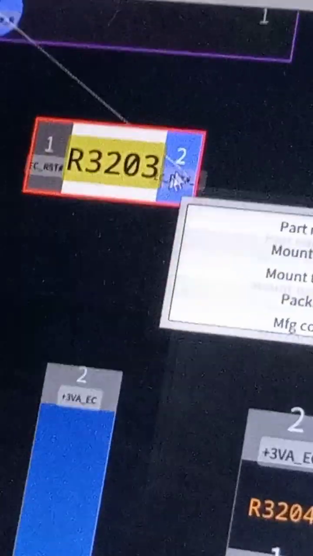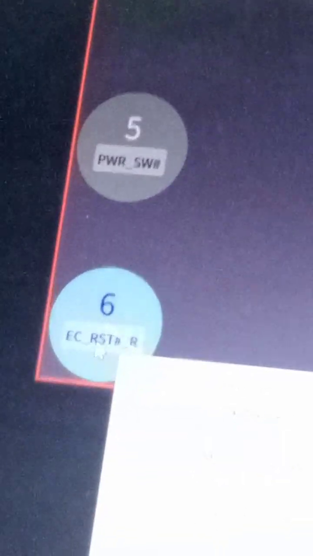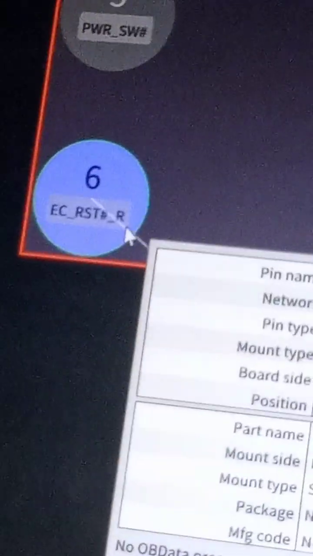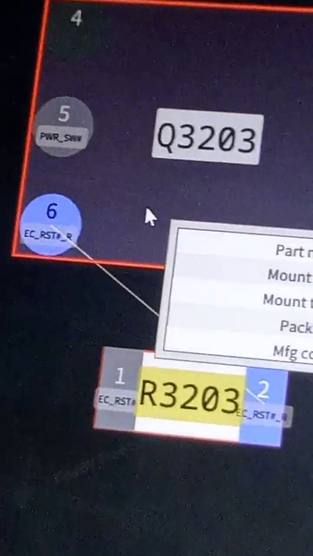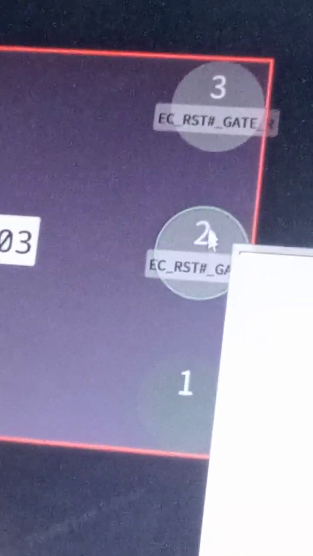So guys, let's look at the MOSFET controlling the EC reset signal. Now this is a MOSFET here. Pin 6 is supposed to assert the EC reset signal. Pin 1 is here, pin 2 here.